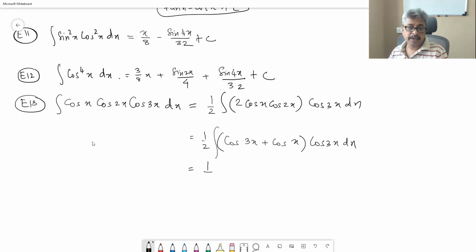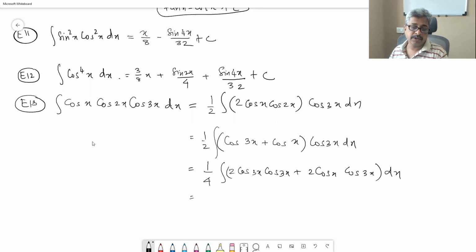Now we make it 1/4 because we want 2 in each. Two cos 3x plus 2 cos x cos 3x dx, which is 1/4 integral.